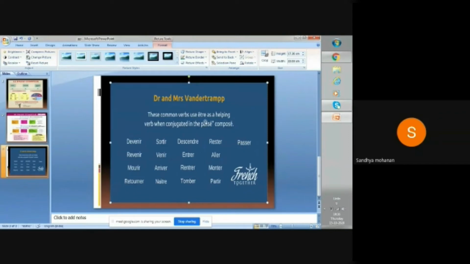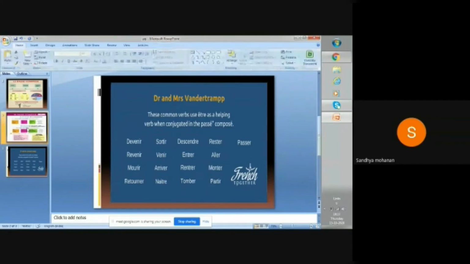So for this, you should use the short form Dr. Mrs. Vandertramp. D is devenir. R is revenir. This is an easy way to remember these words. V you should remember is venir, and the two P's are partir and passer. You should remember all these letters. If these verbs come up, you should use the être conjugation.